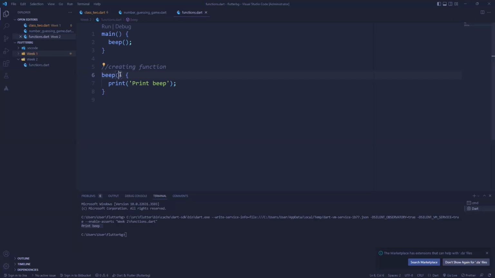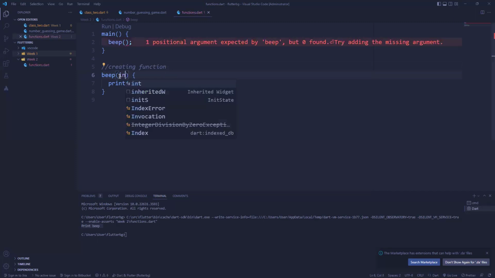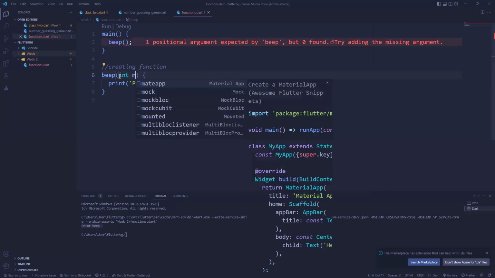Now, in this case, I could create a function. This is creating a function without a parameter. Now, if I want to create a function with a parameter, I just need to say, okay, fine, I'm going to give this function a parameter. Now, this is a beep function. I want to give it a parameter of, let's say, seconds.